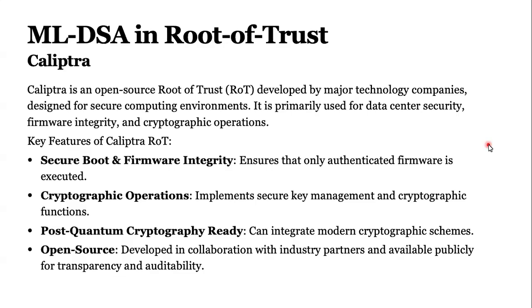So we are signing our firmware with the secret key, and the public key can verify us, whether we are an authenticated user or not, so that no malicious software is running on this chip. So root of trust is basically responsible for all the secure boot and secure firmware integrity.